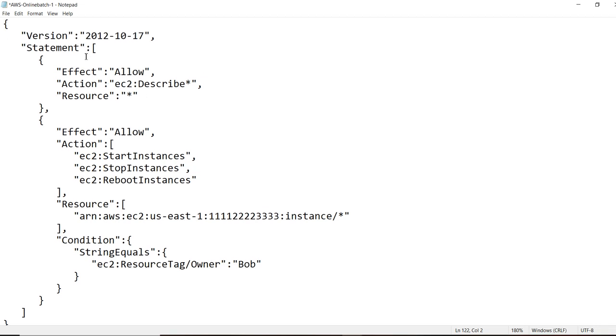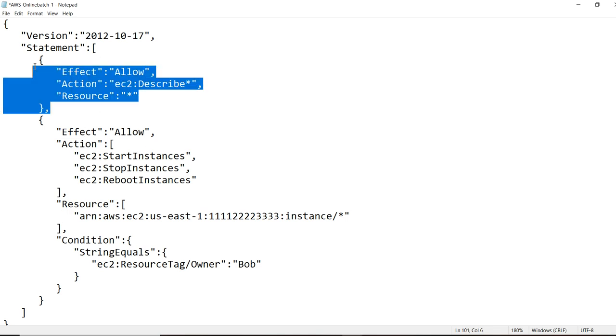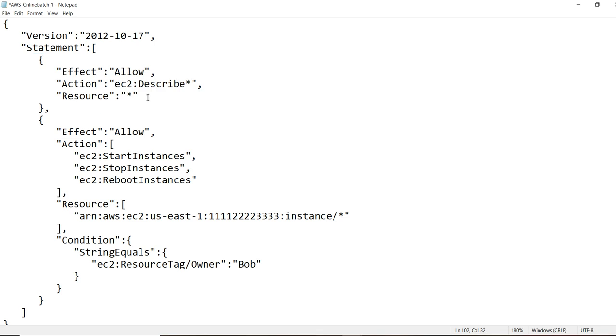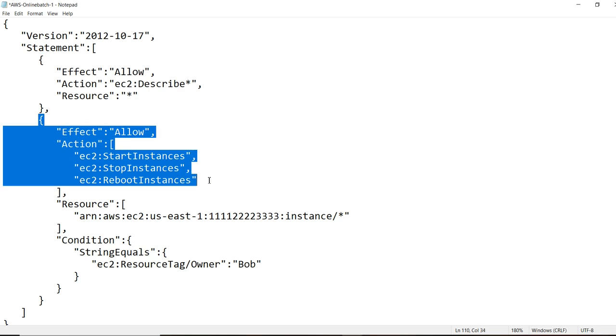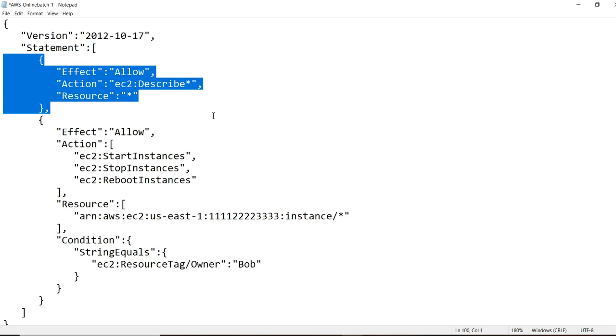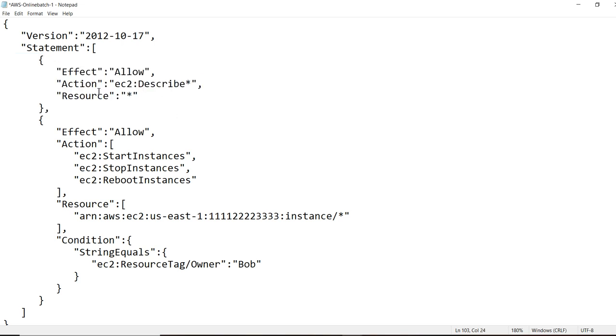See, this is where the policy starts, and this is the list you are giving. In the version you have two statements here. One is effect allow and EC2 describe. If I'm giving start instance, stop instance, or reboot instance, or terminate instances, but I'm not giving the describe option, what is happening? We are unable to describe the EC2 instances, which means we are unable to read the instances. We need to allow this as well. Unless you allow this, the describe action is not there under EC2, and you won't be able to find any EC2 instances.